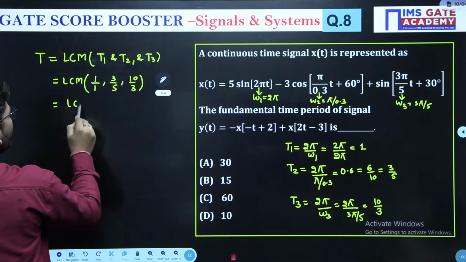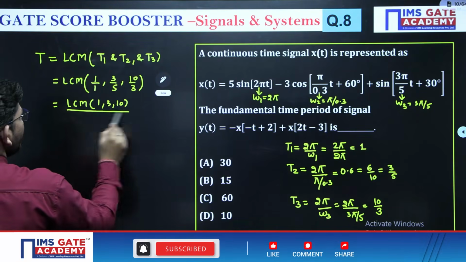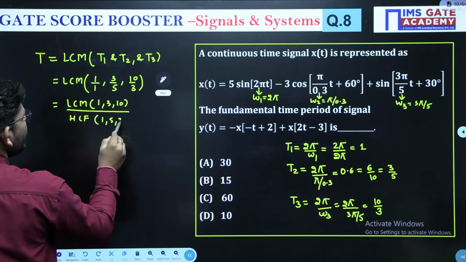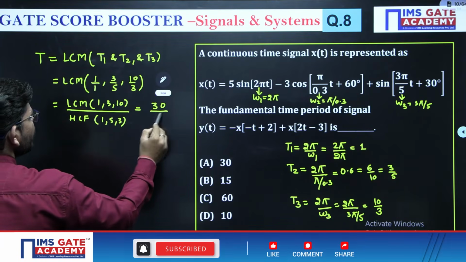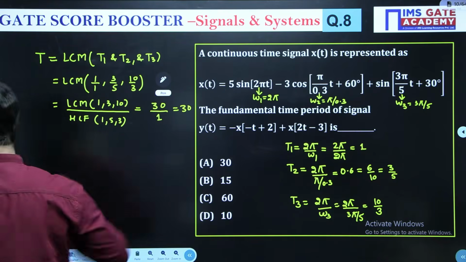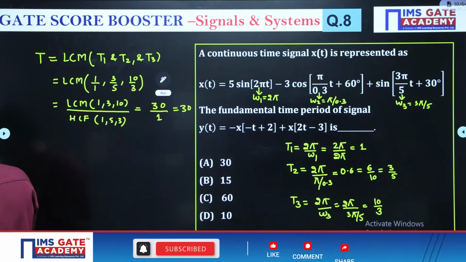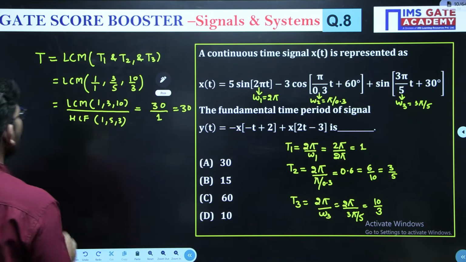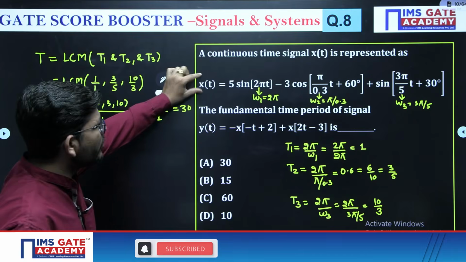So it will be equal to the LCM of 1, 3 and 10 over the HCF of 1, 5 and 3. The LCM of 1, 3 and 10 will be 30. The HCF of 1, 5, 3 will be 1. So what we will get is 30. Right? We will get 30. Okay, then what we have to tell? We have to tell the time period of this signal. Now we have calculated the time period of x(t).